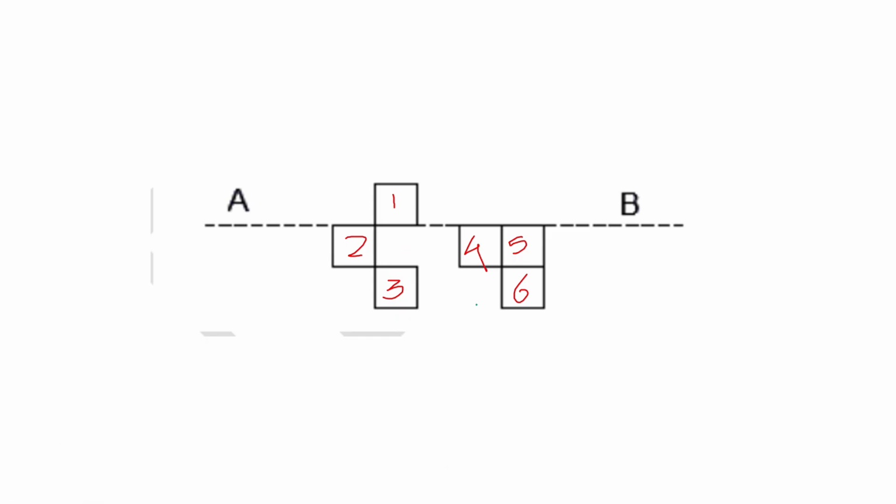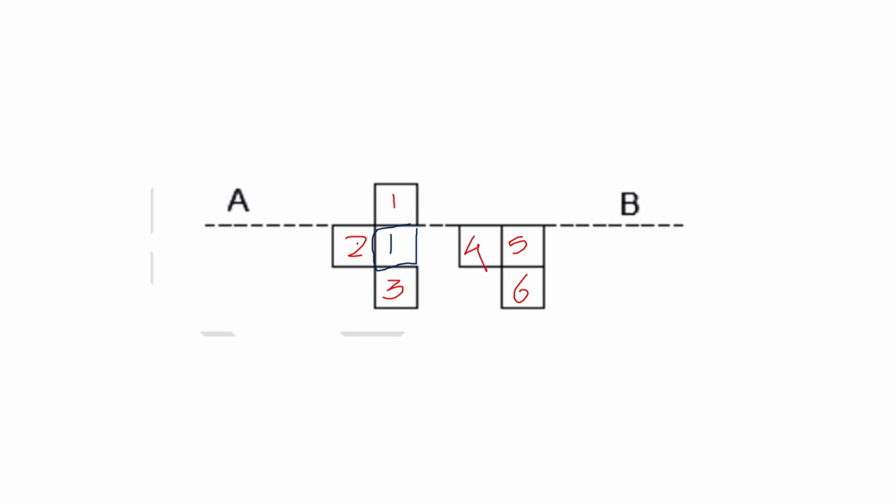Let me change the color of the pen. So if we look at square 1, it is present above line AB, but below it is absent. So we need to add one square here. So this is the first square.